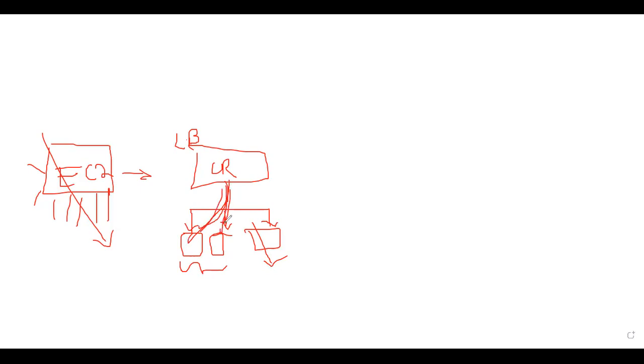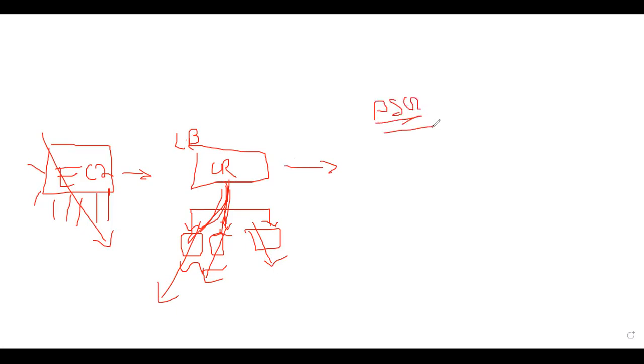Even then, when the load increases, these instances won't be able to withstand all the requests. So again the server will get crashed. Again there is a single server, and then this will also go down. So even that is a possibility. To avoid this, we are going with the auto scaling group.